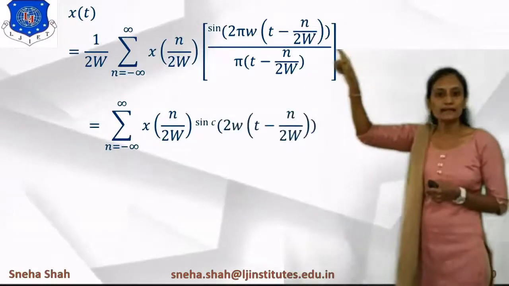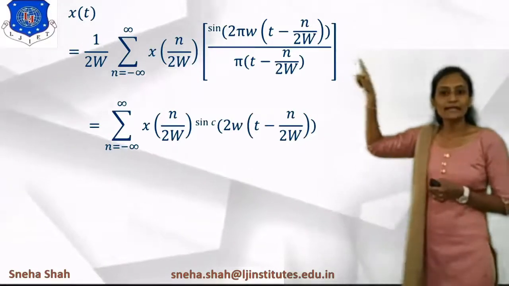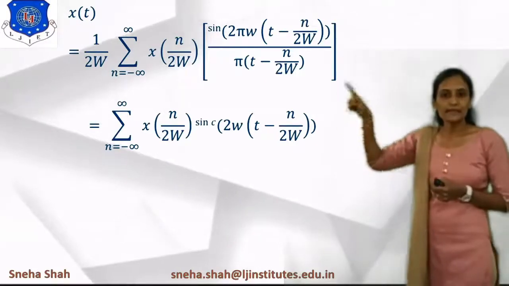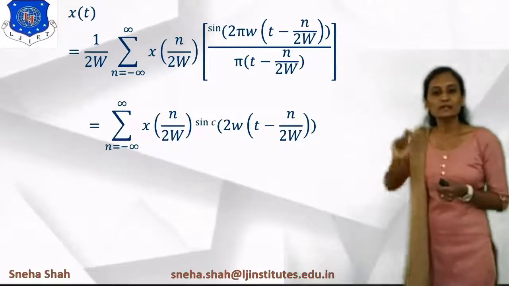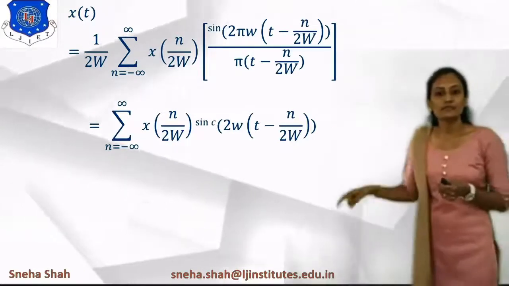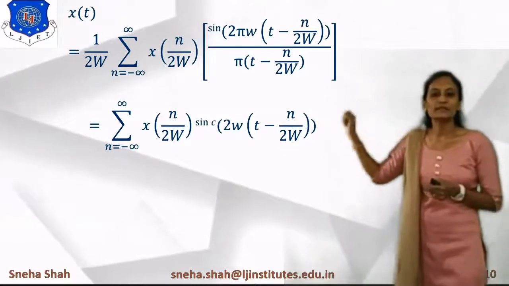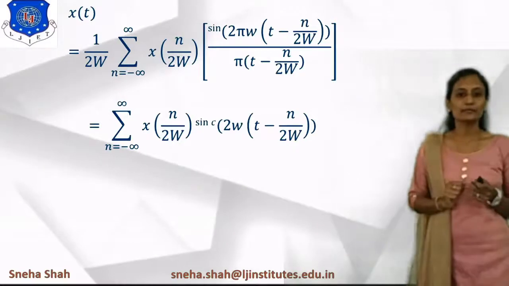You can see that the numerator part is 2 pi w in bracket t minus n upon 2w, right? So the bracket is the same, and in the numerator it is 2 pi w, and in the denominator only pi. So this 2w will go into the denominator part, so it gives the same part in the numerator and the denominator.